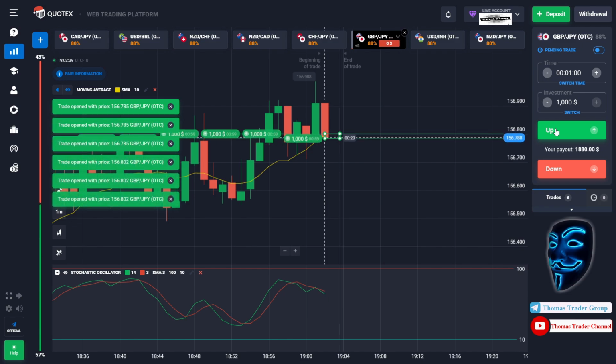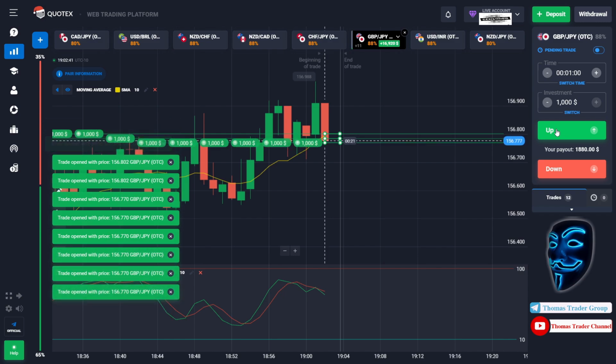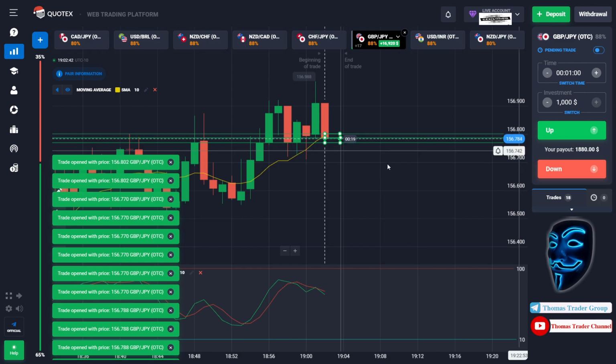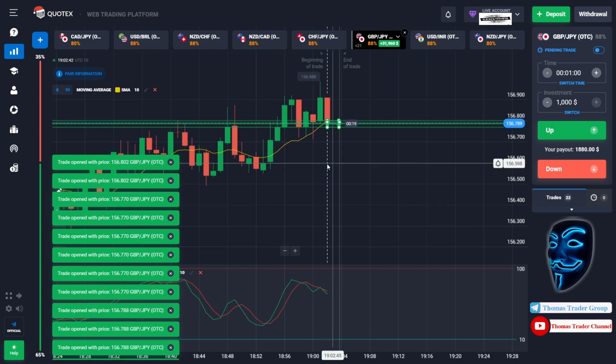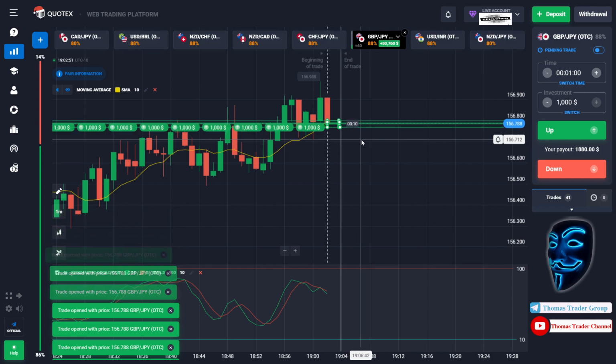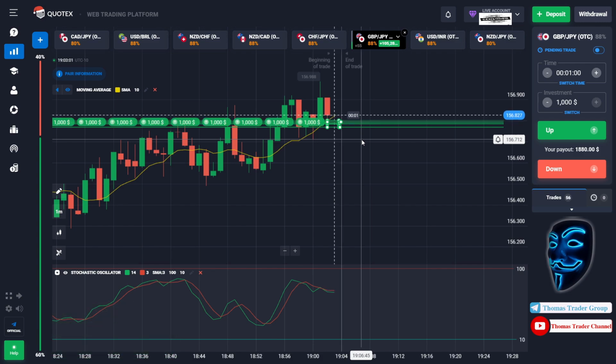That's $56,000 in total. And as you can see over here, the market is going bullish. The market has already touched the moving average line. When the market touches the moving average line, it will make a rebound and it will continue the bullish trend. And here you can see the market is going bullish and it touched the moving average line. And there are several lower shadow candles. That means that the market tries to go down, but it has not enough power because the bullish trend is very strong. That's why I'm sure that the market will still continue the bullish trend. Let's prove it here. Let's wait till the end of our trade.